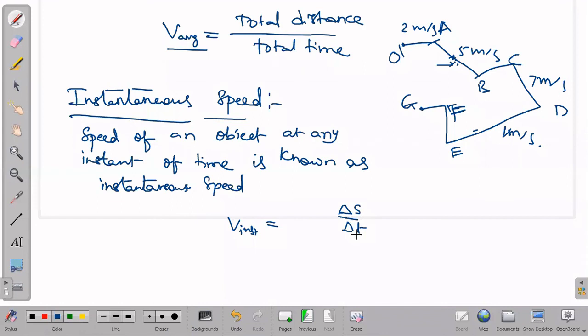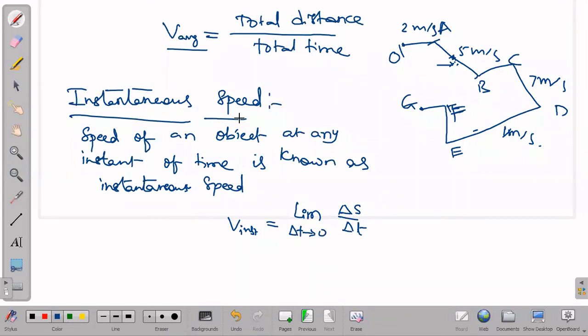How small should it be? It should be very small to define instantaneous, so I am imposing a limit: the limit delta t tends to 0. That means for such a small value of time, we have a small instant of distance, and for that we write the speed. That's where we call it instantaneous speed. Delta t tending to 0 means it is such a small value, in decimals. It doesn't mean that the t value is 0. That should be noted. So that is about instantaneous speed.